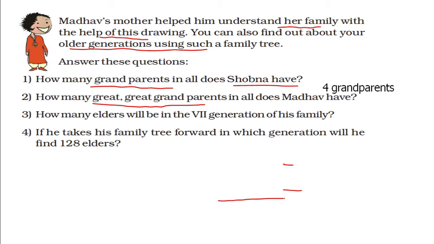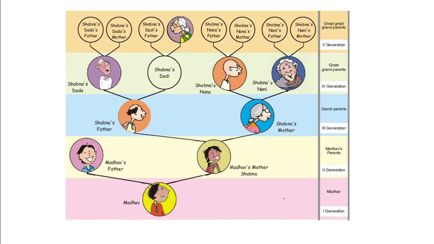You can see this is the fifth generation, and in the fifth generation there are 1, 2, 3, 4, 5, 6, 7, 8. Fifth generation has 8. So the sixth generation will have 16, the seventh generation will have 32, in this way.